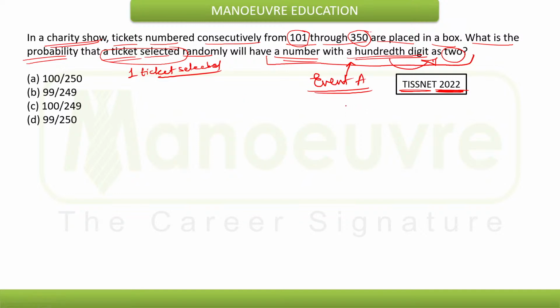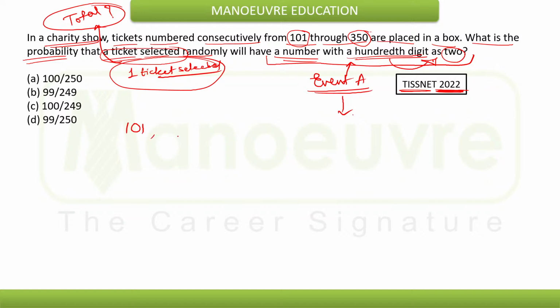This is event A. Okay, fine. So how many such numbers are possible? That we need to see. But first, before that, if one ticket is selected, that ticket is selected from how many total tickets? How many total tickets are there? That we need to understand first. For that, let's see.